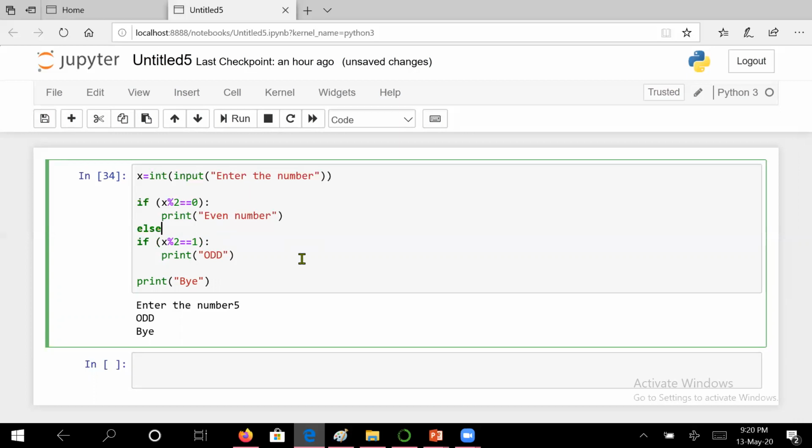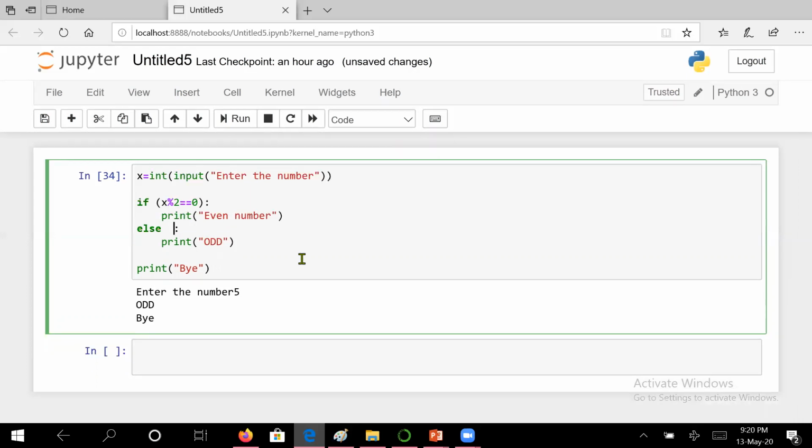So smartly we will just say else, and we will check the condition. Or in fact, in just two conditions, you need not check the condition even, because if it is not even, then it must be odd. So let us check.